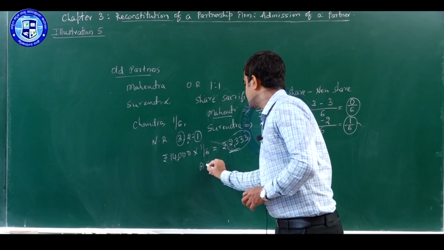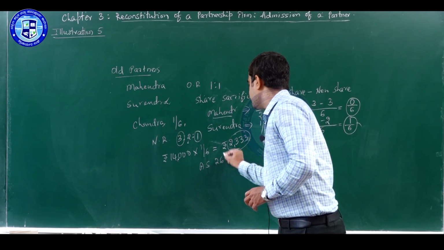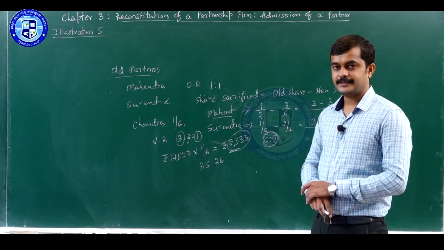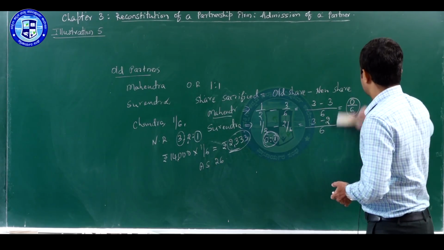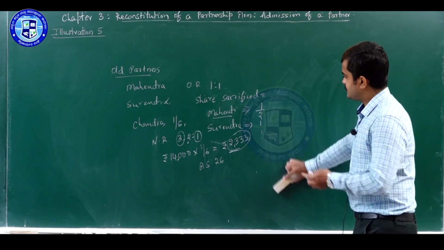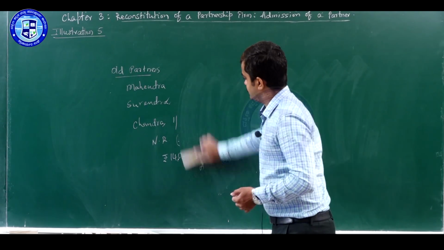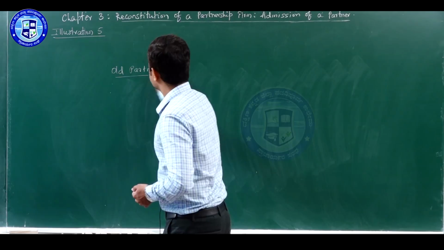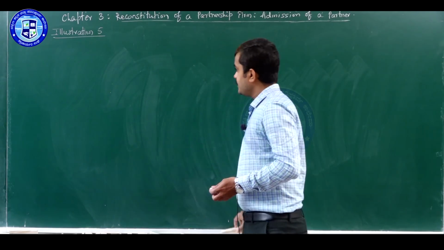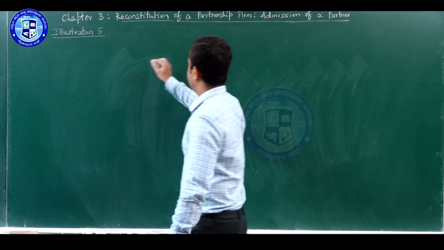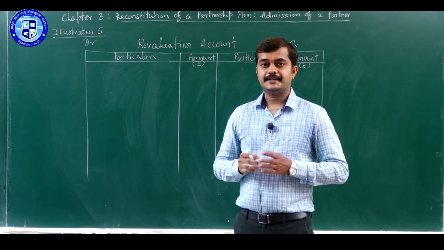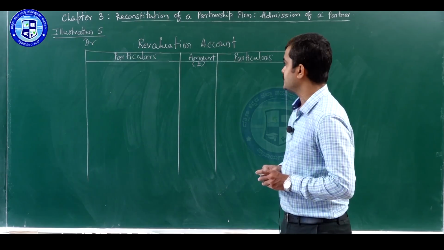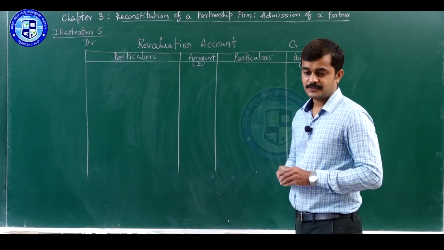We will solve this problem as per Accounting Standard 26 for goodwill. So, after finding out all this information, let me prepare the revaluation account. Let us prepare the revaluation account. This is the format here.